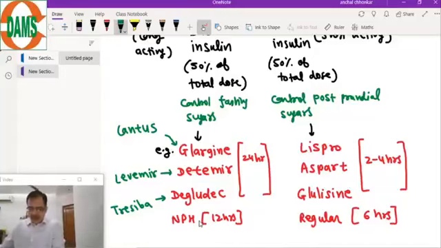Now, the short acting ones. Actrapid is a regular insulin.